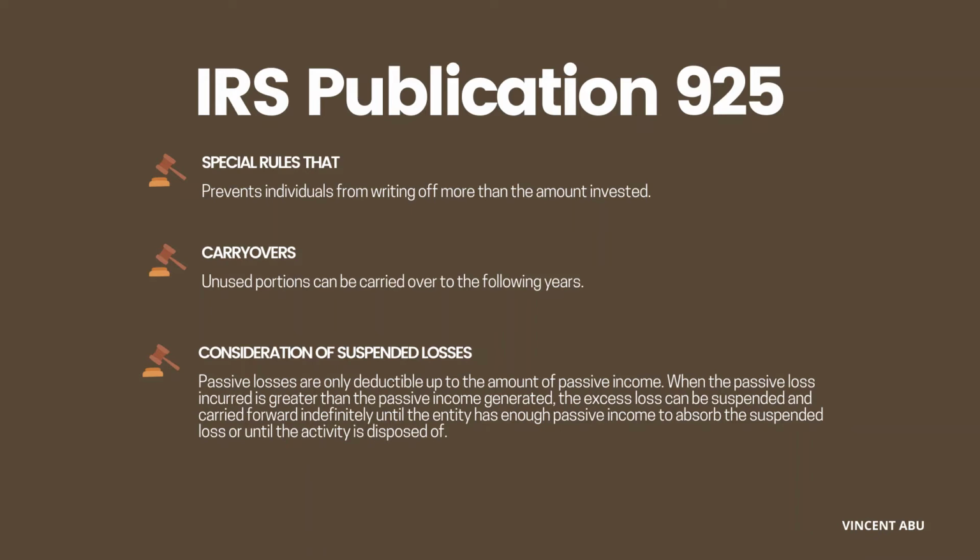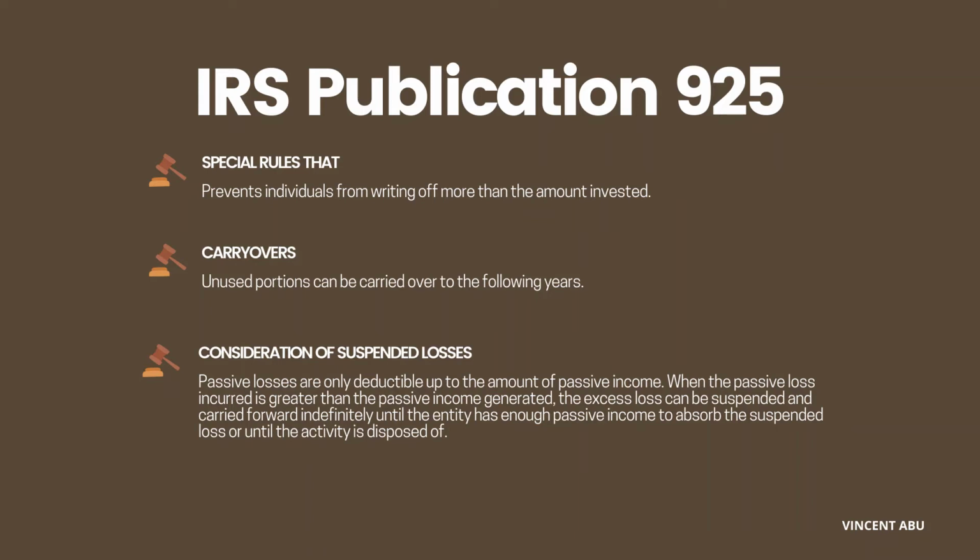So, the IRS publication that identifies and addresses these rules is Publication 925. It addresses two sets of rules that may limit the amount of deductible losses from a trade, business, or rental or other income-producing activity. The first part of the publication discusses the passive activity rules. The second part of the publication discusses the at-risk rules. So when an individual figures out the allowable losses from an activity, you must apply the at-risk rules before you can apply the passive activity rules.